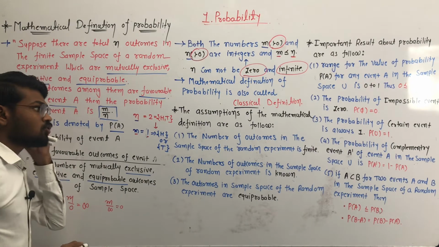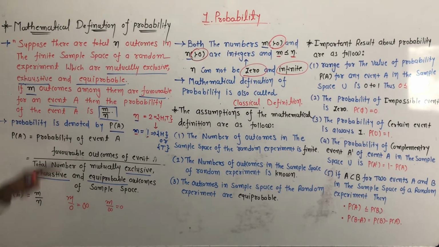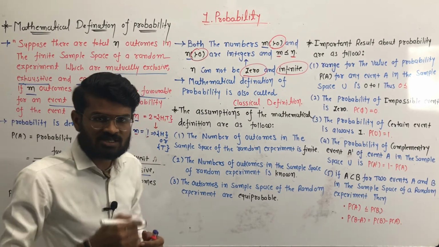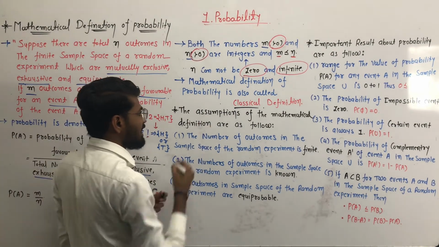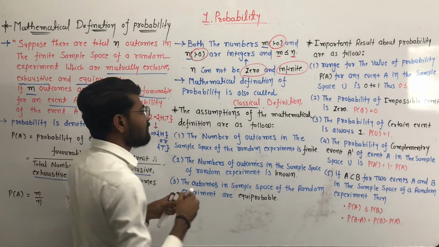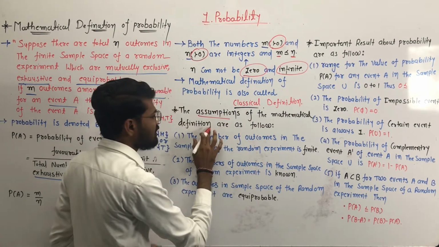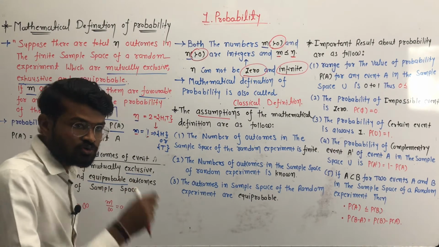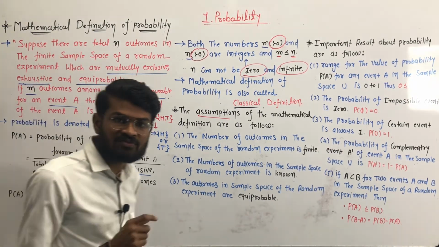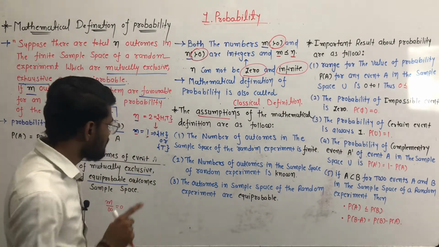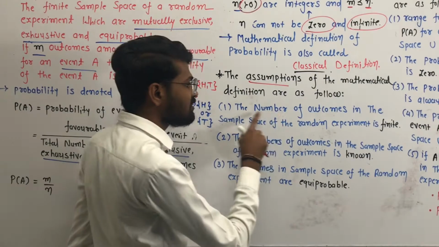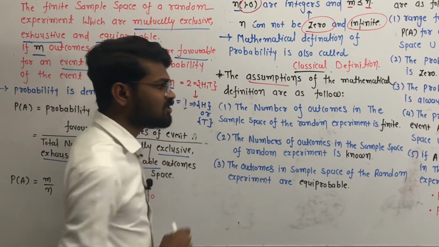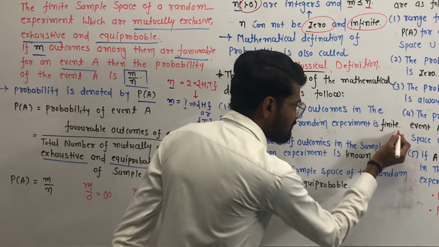So to understand the mathematical definition of probability, we have to take some assumptions. The assumptions of the mathematical definition are as follows. Clear? The first assumption is that the number of outcomes in the sample space of a random experiment is finite.